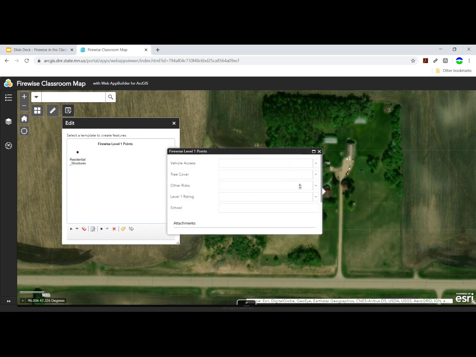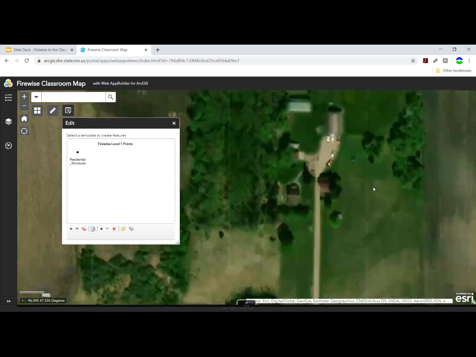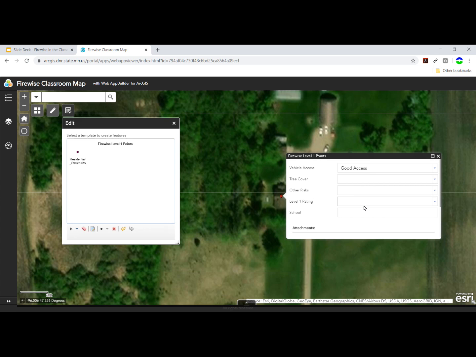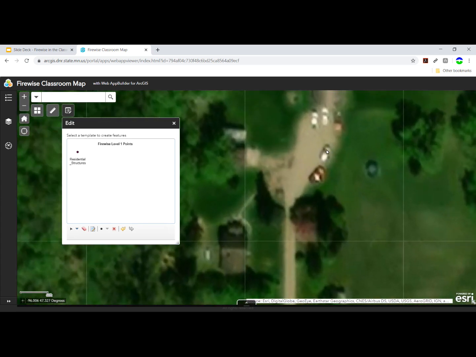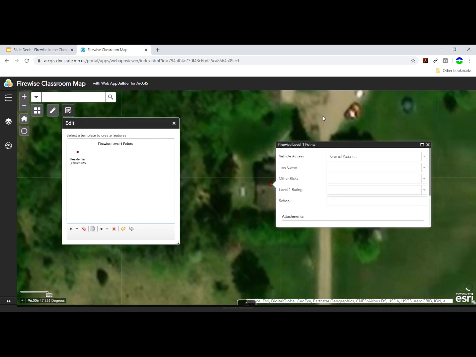Vehicle access. Well, it's a long driveway, but there aren't too many trees beside it, and it looks like there's a good turnaround at the end, so I'm going to choose good. Now, the tree cover of the house is another story. It looks to me like there are plenty of trees around the home. I may need to zoom in or move around so that the score box doesn't obscure my view of the house.